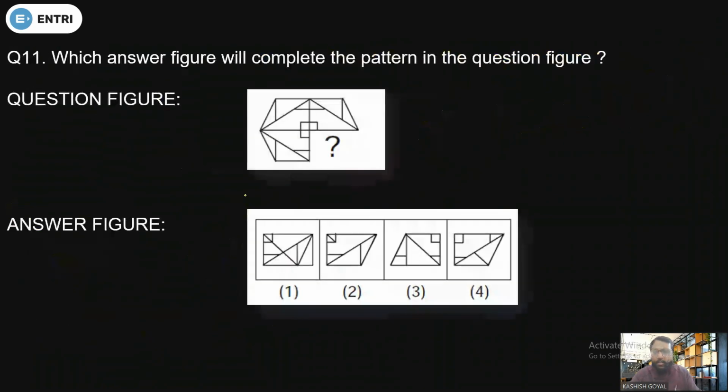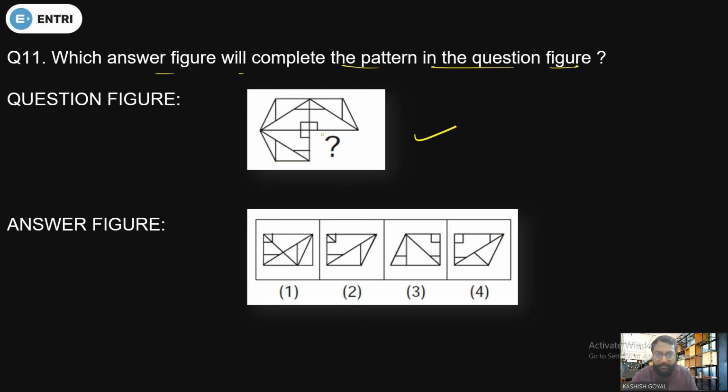Done? Okay, now let's see the next question. That is a non-verbal question, and we have to find which answer figure will complete the pattern. So this is the question figure. You have to complete the pattern and choose which option is right with respect to the question figure.